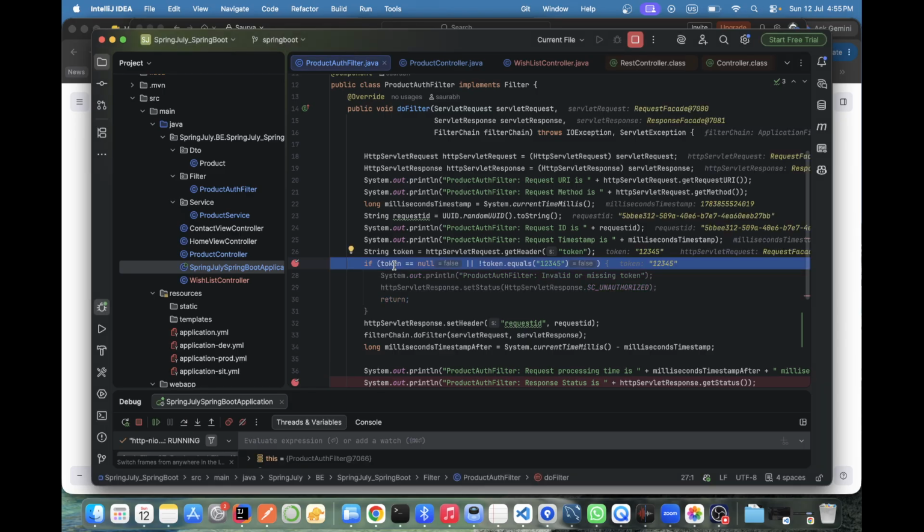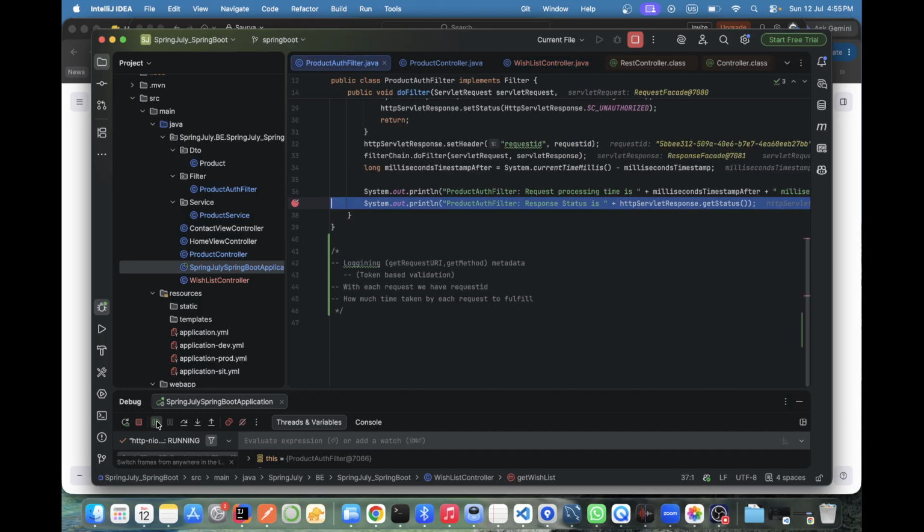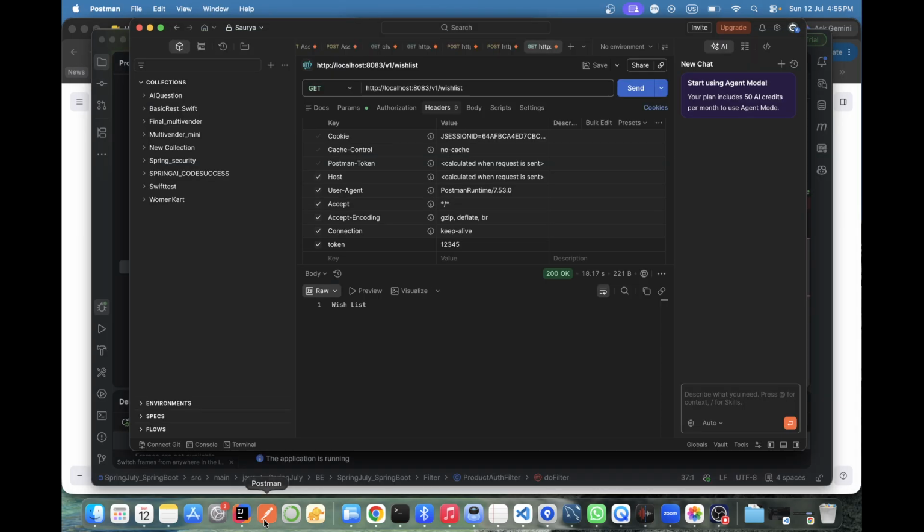It's got the value. Same filter. Now it has a value for token, correct? It will go, returning value is list. See, the breakpoint came. Now you see.